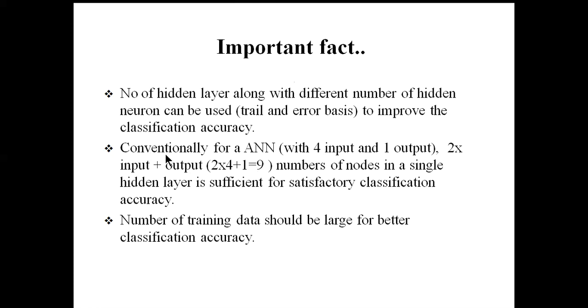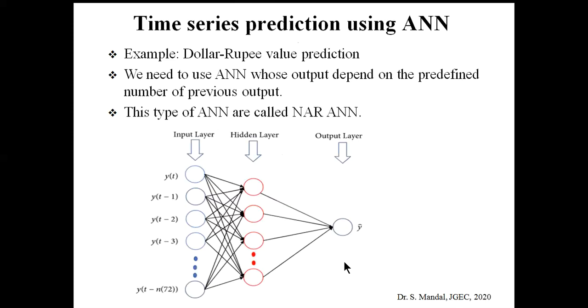Okay. Moreover, this is the conventional case, but you can use different number of layers and different number of hidden neurons on a trial and error basis to improve your classification accuracy. Another thing, the number of training data should be as large as possible for better classification accuracy. So these are the things that should be remembered. You can use either MATLAB for that purpose, or you can use Python or other languages for the implementation of the AI technique named artificial neural network.